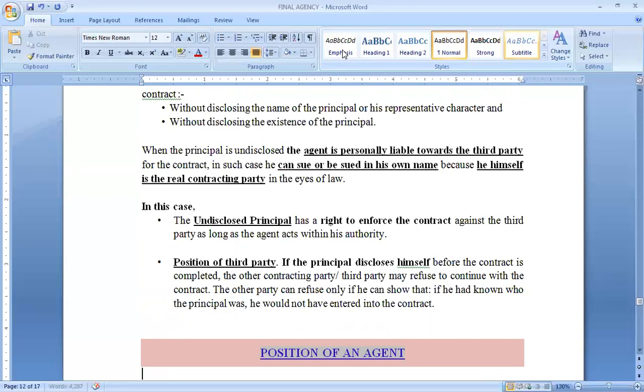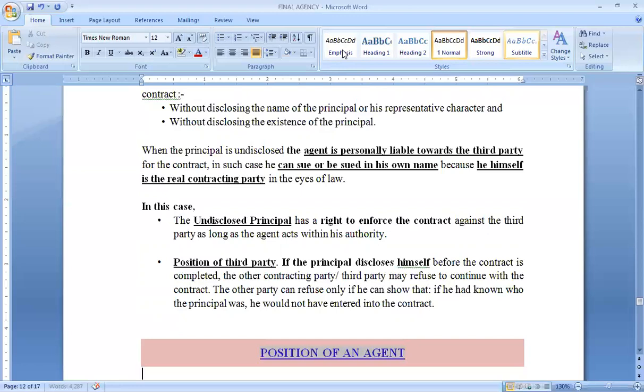But what the third party can do is, if the principal discloses his existence and the third party has some objection to that, the third party can refuse to continue with the transaction and say that they have to cancel the contract, because they never wanted any transaction with this person or with this person's agent. Then they have every right to cancel it.